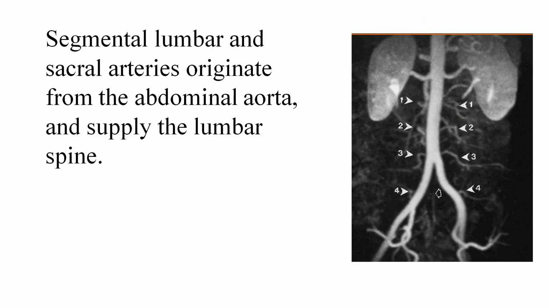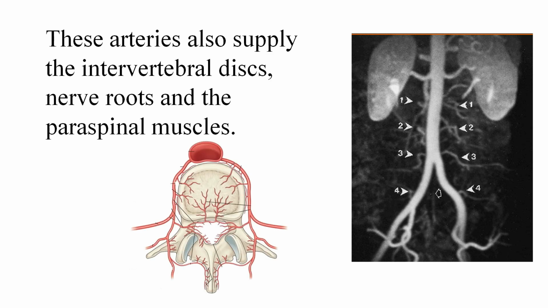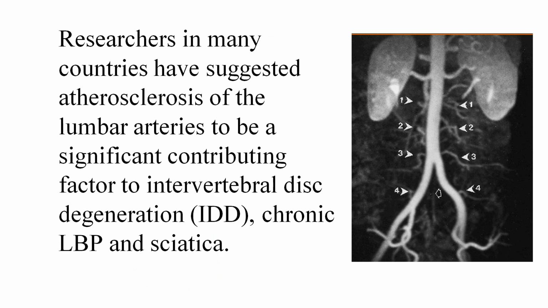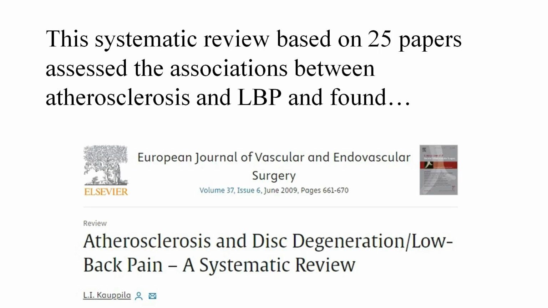Segmental lumbar and sacral arteries originate from the abdominal aorta, and they supply the lumbar spine. These arteries also supply the intervertebral discs, nerve roots, and the paraspinal muscles. Researchers in many countries have suggested atherosclerosis of the lumbar arteries to be a significant contributing factor to intervertebral disc degeneration, or IDD, chronic low back pain, and sciatica.